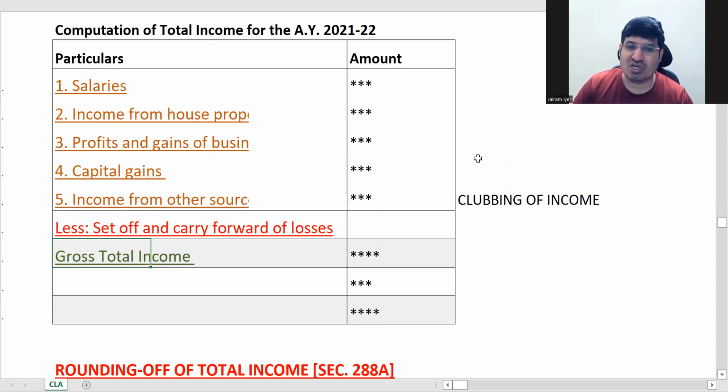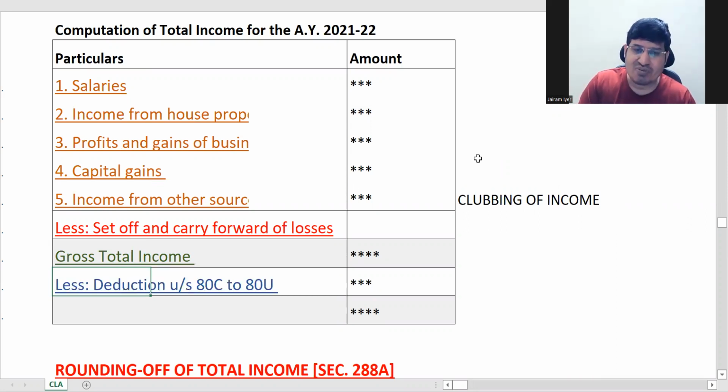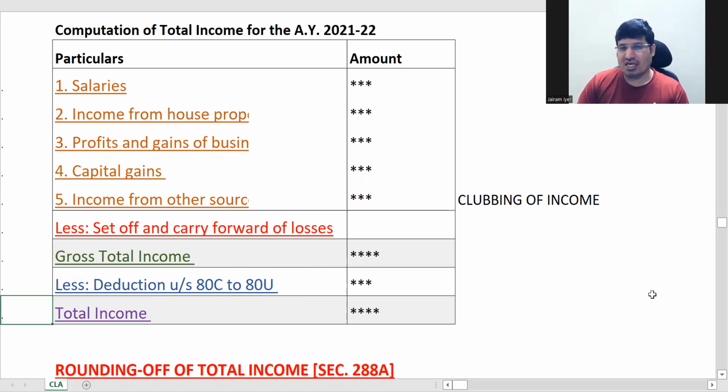This is called gross total income. From this, you have got many deductions. So many of you would be knowing section 80C and all that, LIC deduction. All those deductions come under deductions from gross total income, which is 80C to 80U. After giving this deduction, you will get your net taxable income. It's called total income or net income, or taxable income. This is how your computation of income is done.